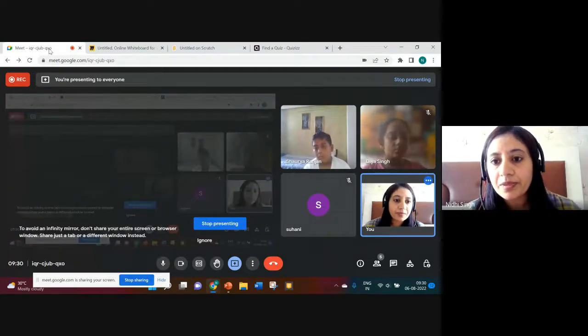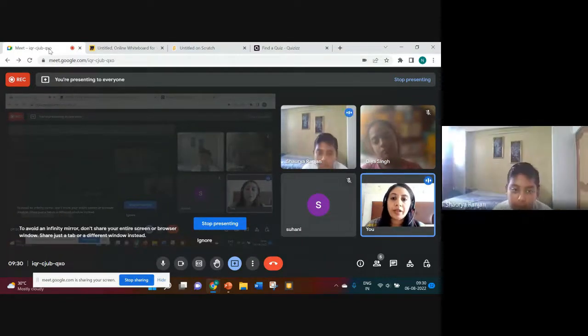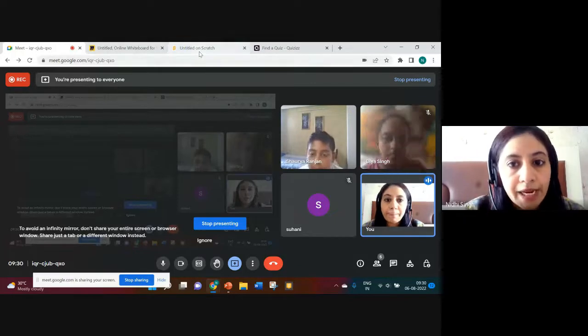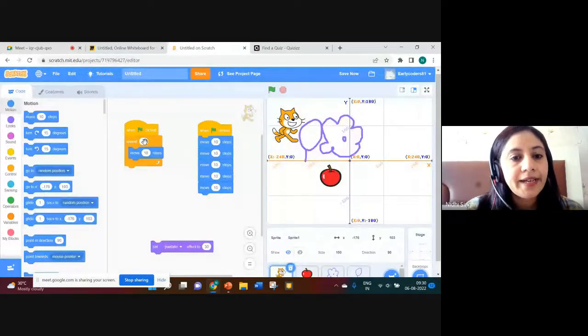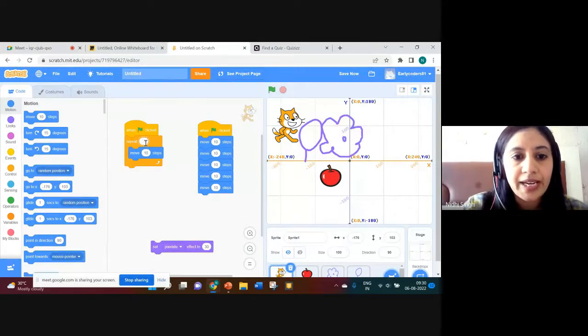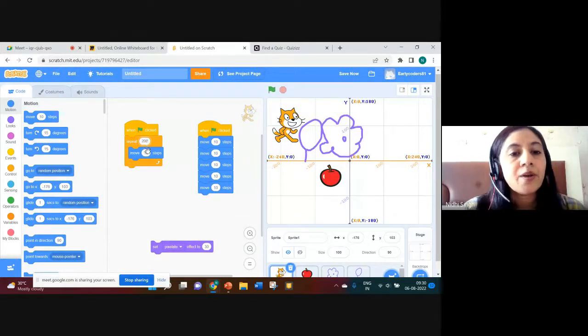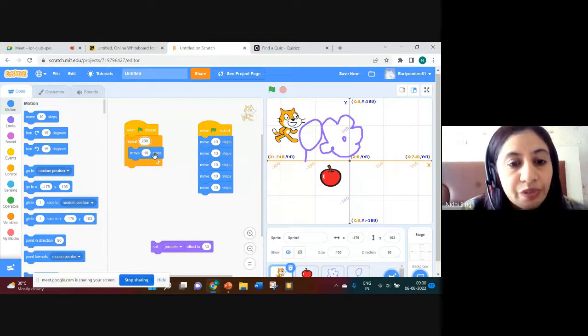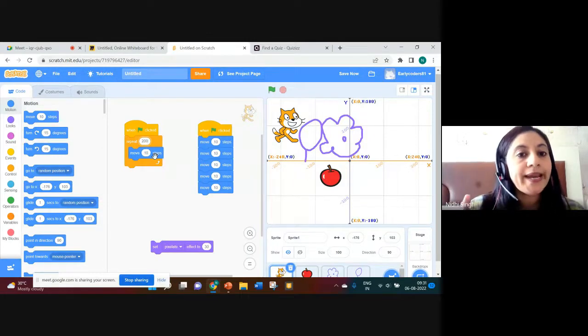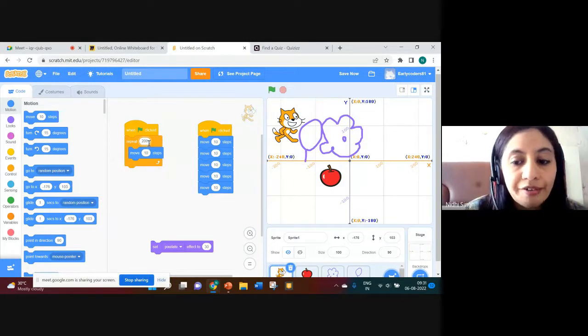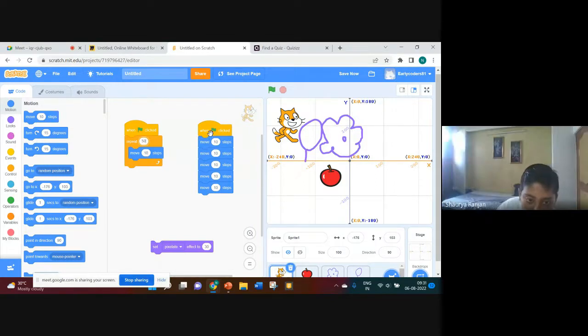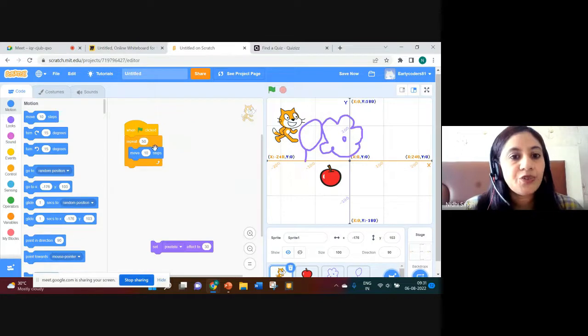A better way is to make use of a repeat block and write the number 5 inside it. You can even write 100, you can even write 200. What does that mean? This move step block you can repeat 200 times. So now in this one, it will repeat 50 times, move 10 steps.